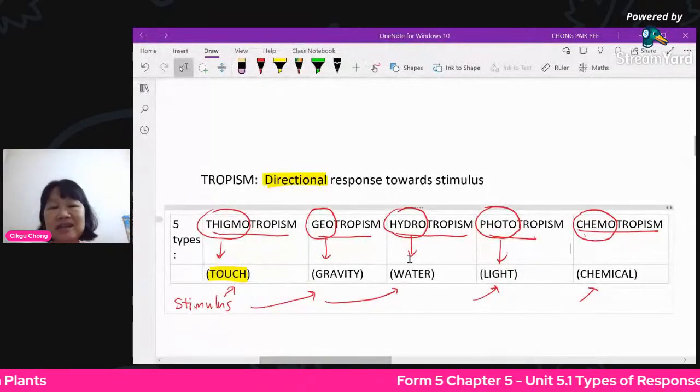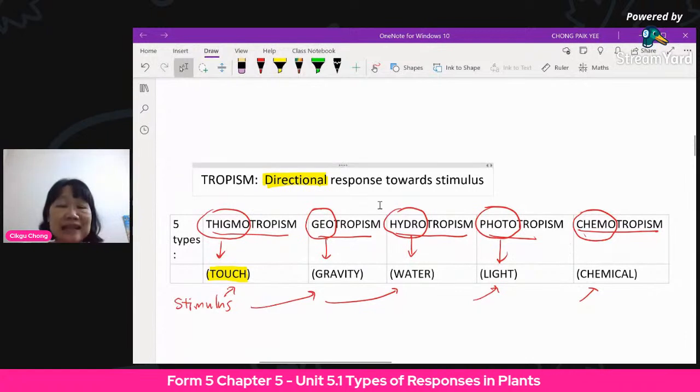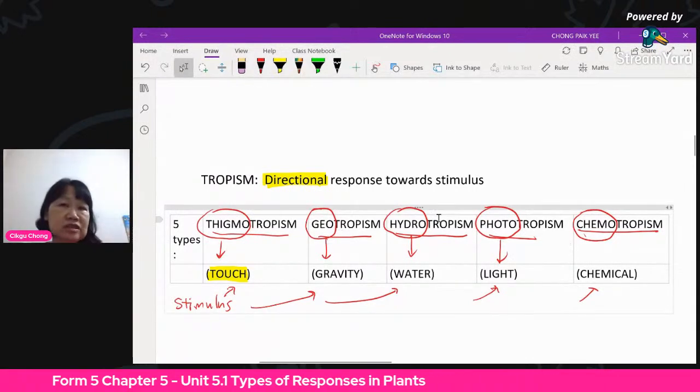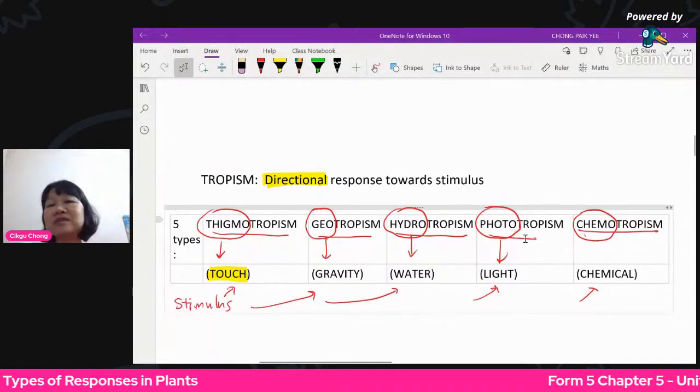Then you know cardio means heart, pulmonary or pulmo means the lungs, geo is the earth, and hydro is water. Chemo is always chemical. All right, so remember these five types. Let's look at each one.